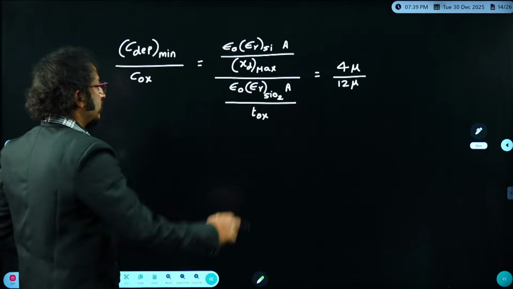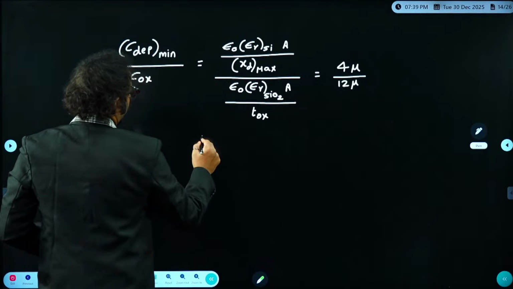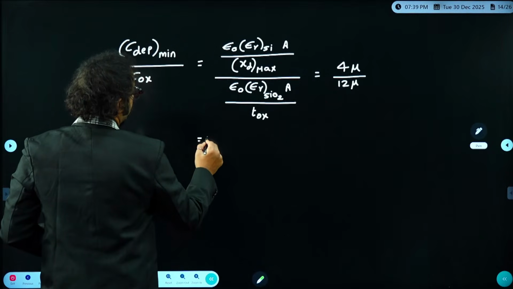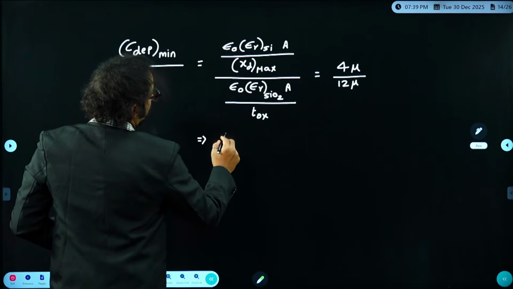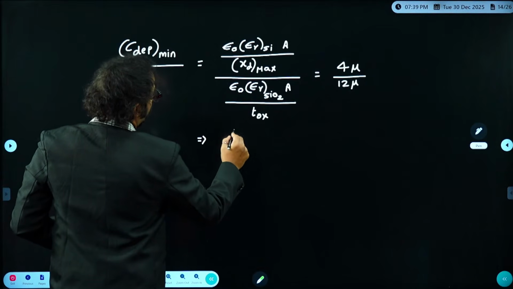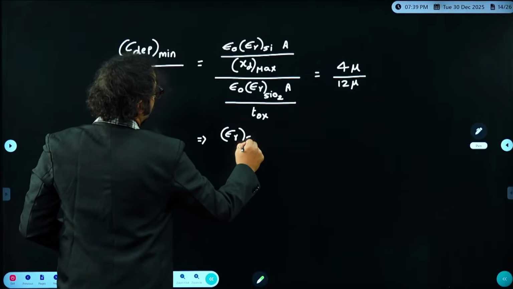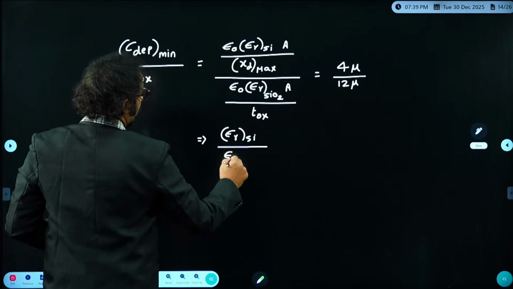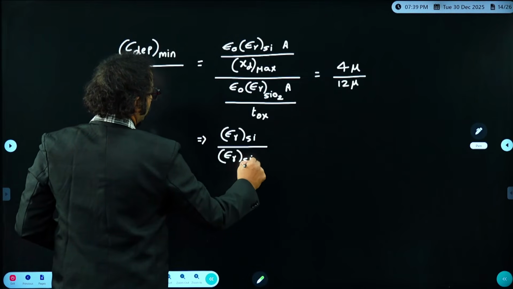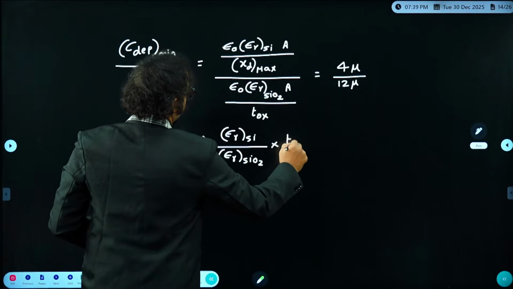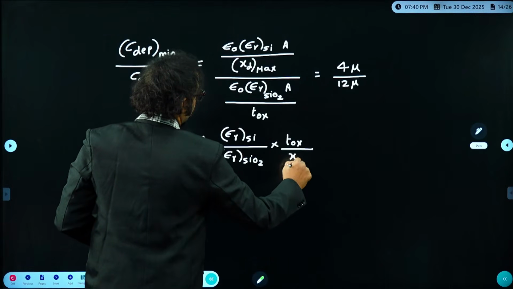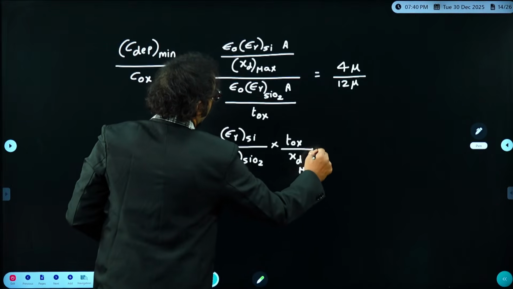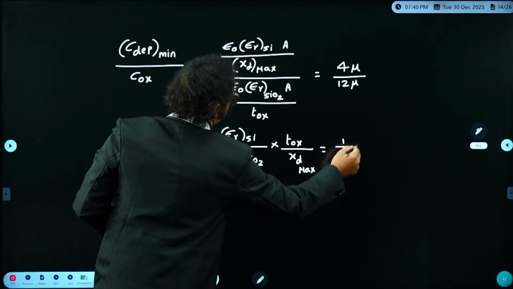Now if I nullify epsilon naught and area, what I get here, dear students, is epsilon r of silicon divided by epsilon r of silicon dioxide into TOX by XD max, equals 1 by 3.